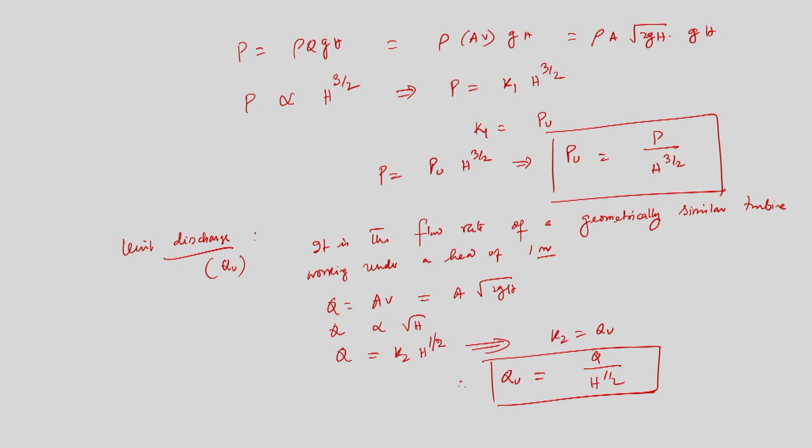So now with this, let us move to solve a few problems. So the first problem I will be solving, that is very important, is this: a quarter scale turbine model is tested under a head of 10.8 meter. The full scale turbine is required to work under a head of 30 meter.